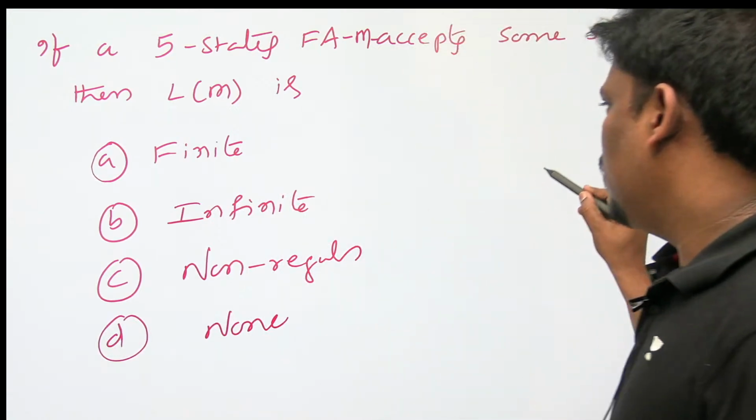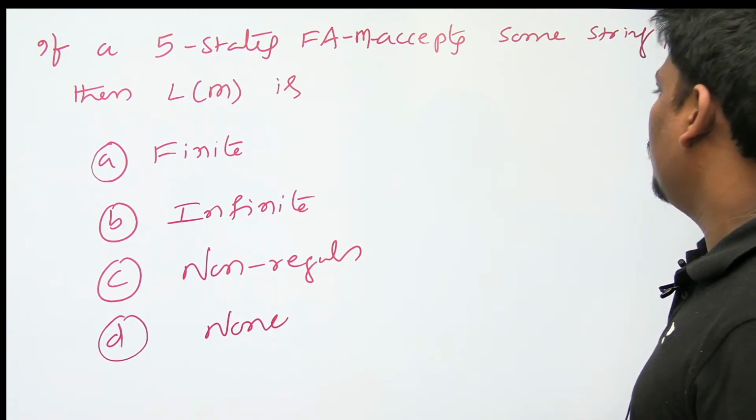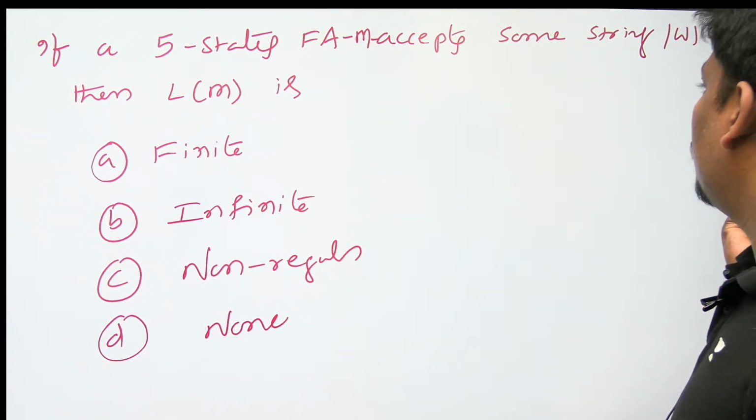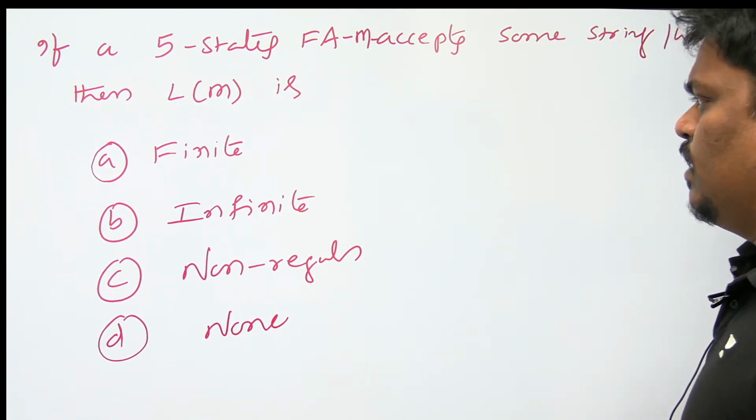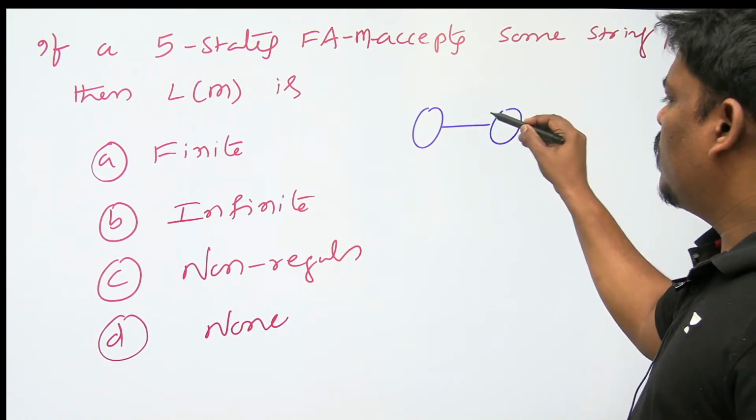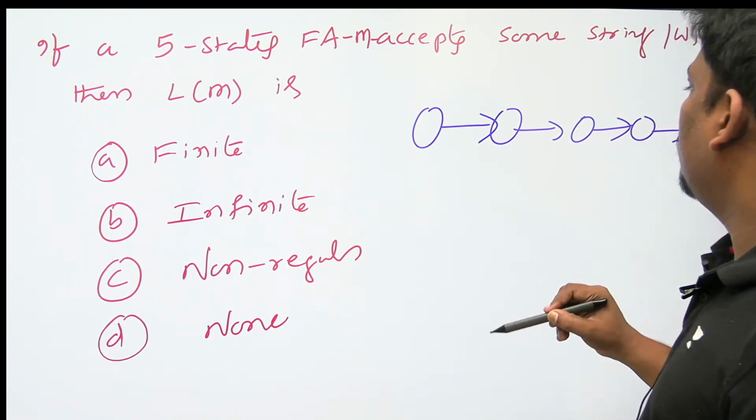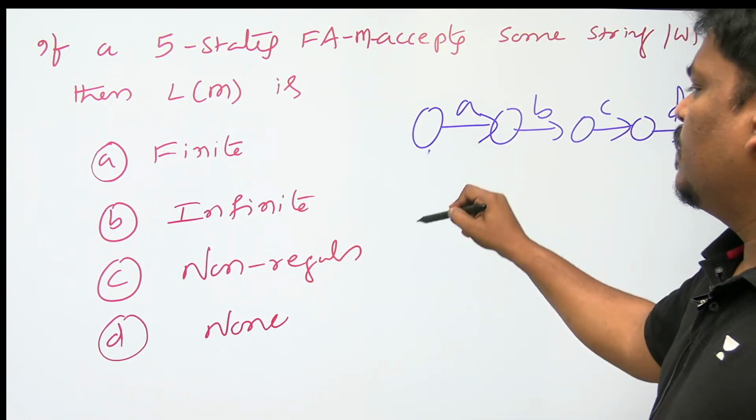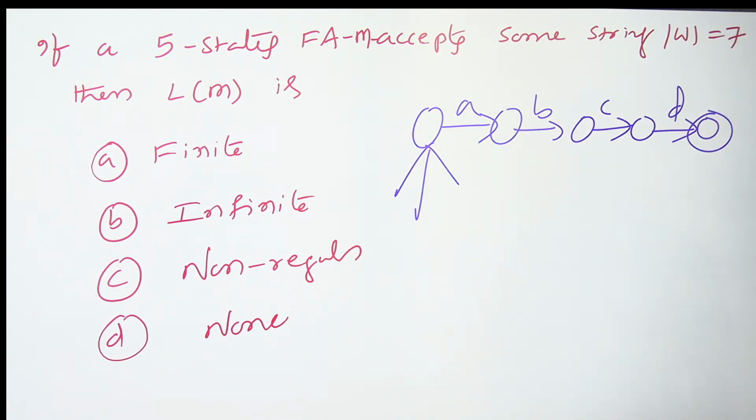Let me ask you, one finite automata accepting some strings of length 7 doesn't mean that it doesn't accept others. It may accept less also, it may accept more also, but it is accepting some strings of length 7. That's okay. Then one small question I want to ask you. If automata contain 5 states, the maximum length string possible without a loop is 4 only.